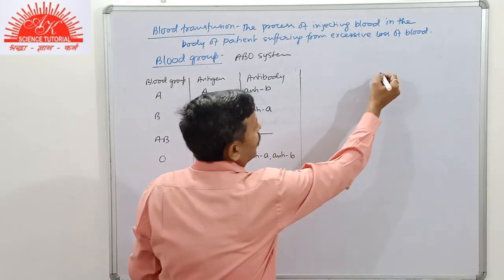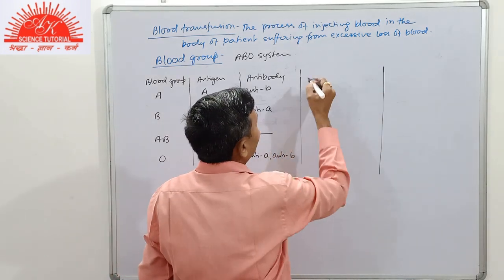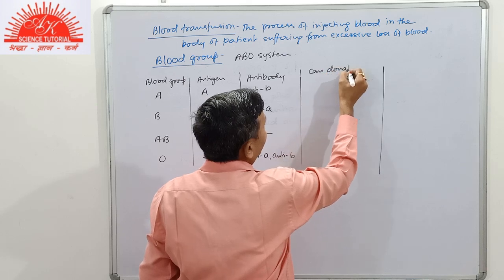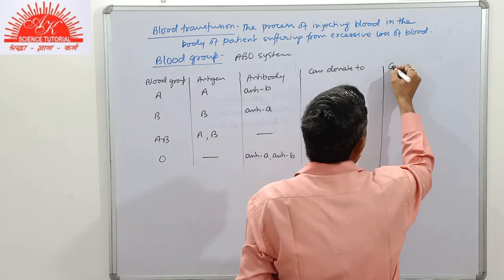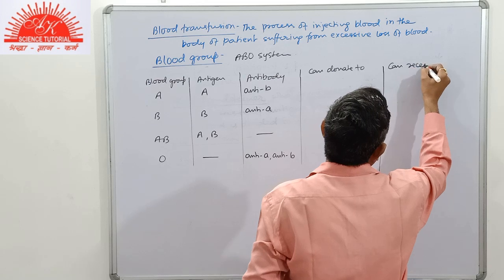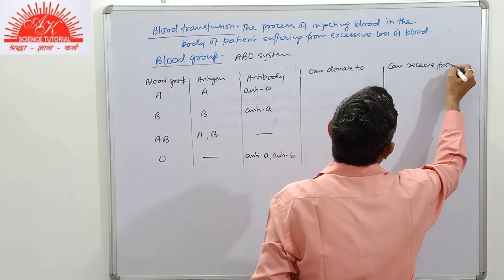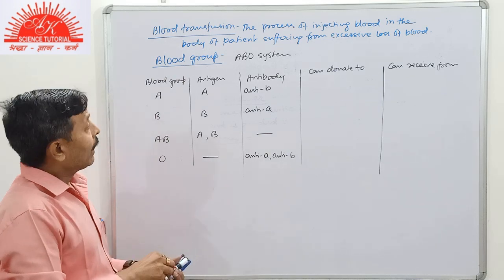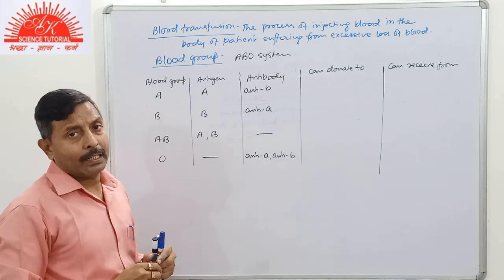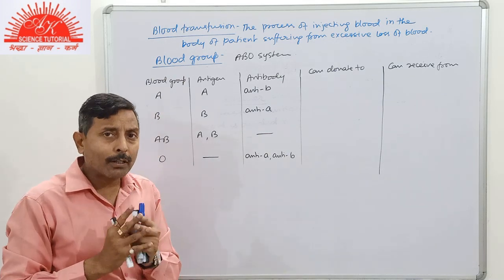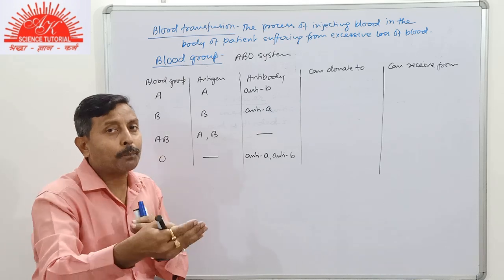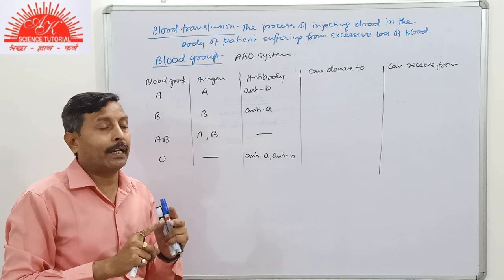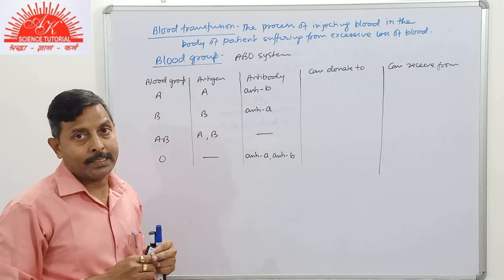Now we have to study compatibility, that is, can donate to and can receive from. If the blood group is A, blood is transfused to those patients whose blood group contains that type of antigen.